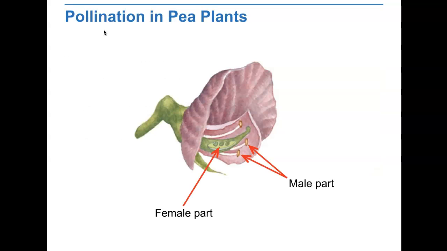Mendel examined 7 different traits of pea plants. Each of these 7 traits had 2 contrasting characteristics, such as a green or yellow pod color. Mendel crossed plants with each of the 7 contrasting characteristics and then studied their offspring. The offspring of crosses between parents with different contrasting characteristics are called hybrids.